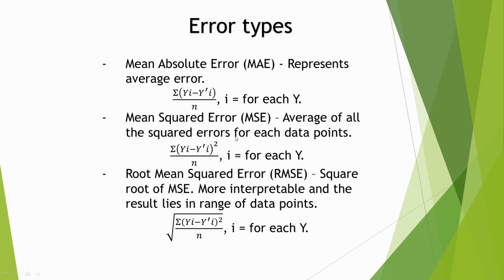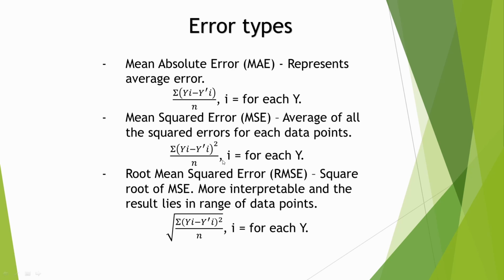So they introduced mean squared error. When you square the errors, they will always be positive. We square the error values, sum them up, and then calculate the average. This is called mean squared error.